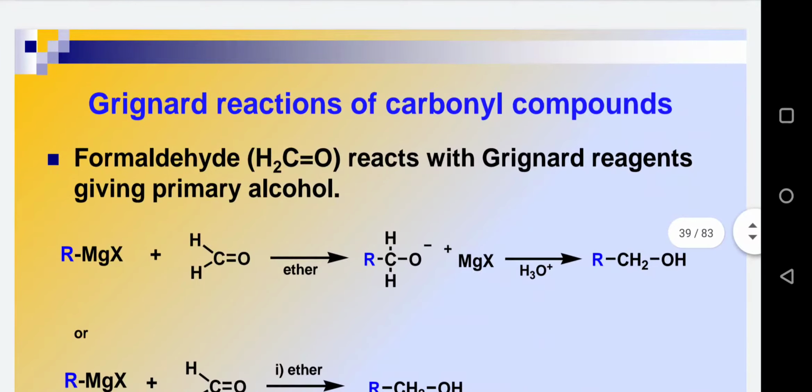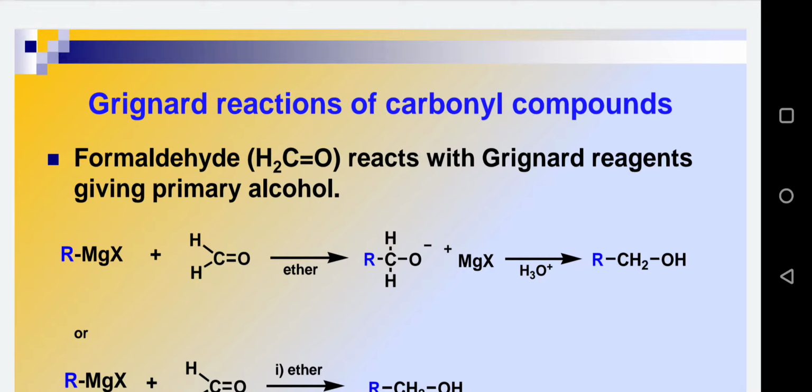Now, reactions of Grignard reagents with carbonyl compounds. Grignard reactions are very important and useful for the preparation of alcohols, because of the property of having this R group as R negative, that is the alkyl or aryl group attached directly to the magnesium metal.